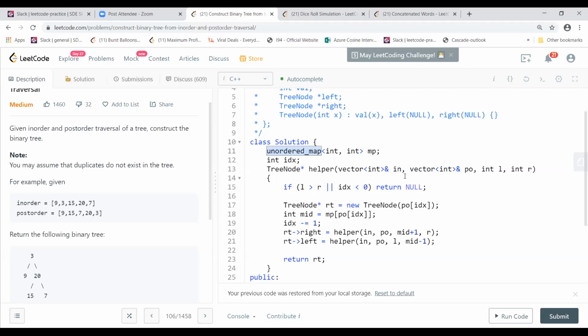Should that be O of n or O of 1, constant time to get that? No, that O of n is for searching the index in the in-order, where that element is residing. Okay, I was thinking order of 1. Yeah, makes sense. But I think you could have done it with the indexes also, right, Shashank? Yeah, I could have used indexes. But this is an easy way to do it, very quick, much more intuitive and understandable also.